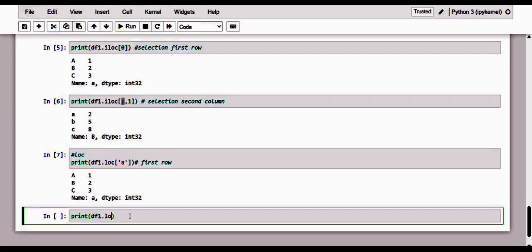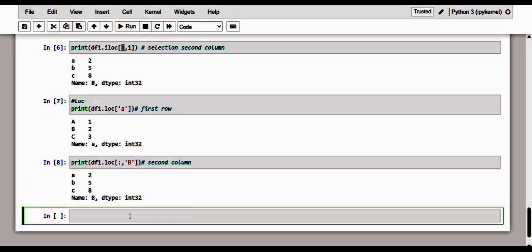To differentiate between iloc and loc, kindly observe, I'm going to give every row and the label B, which just means the second column.